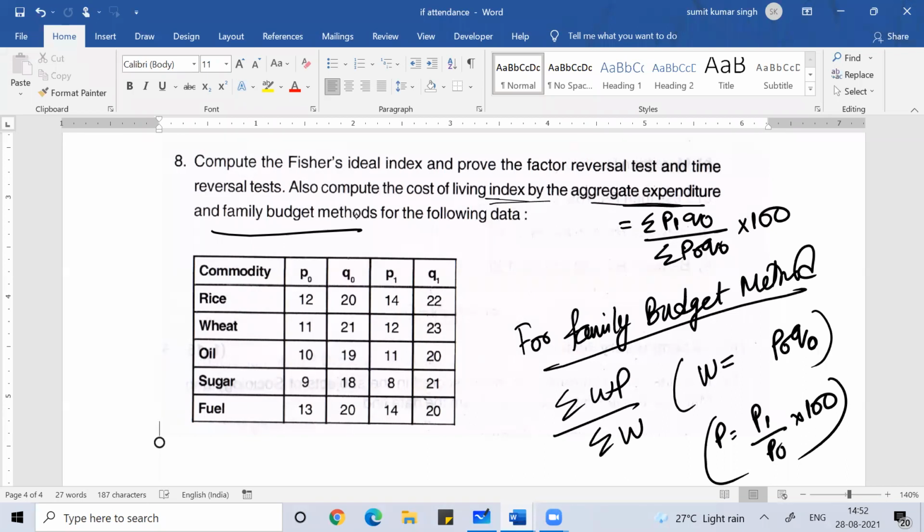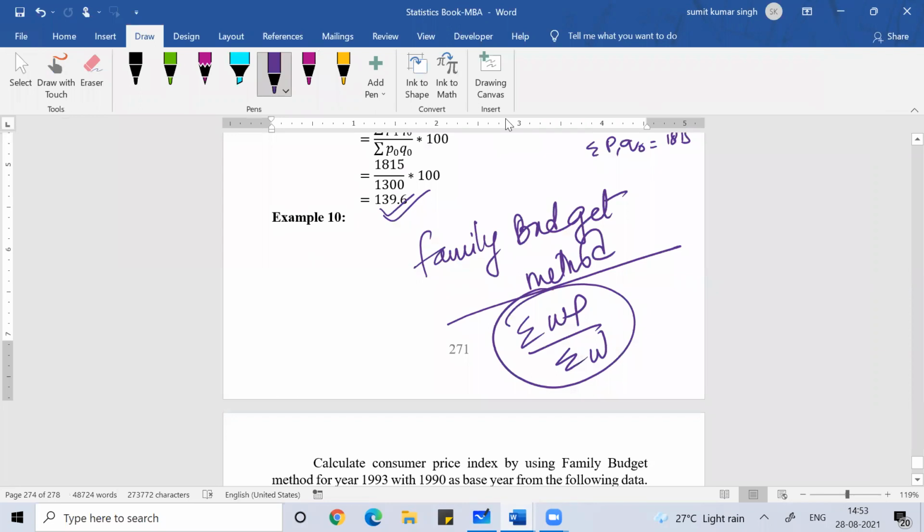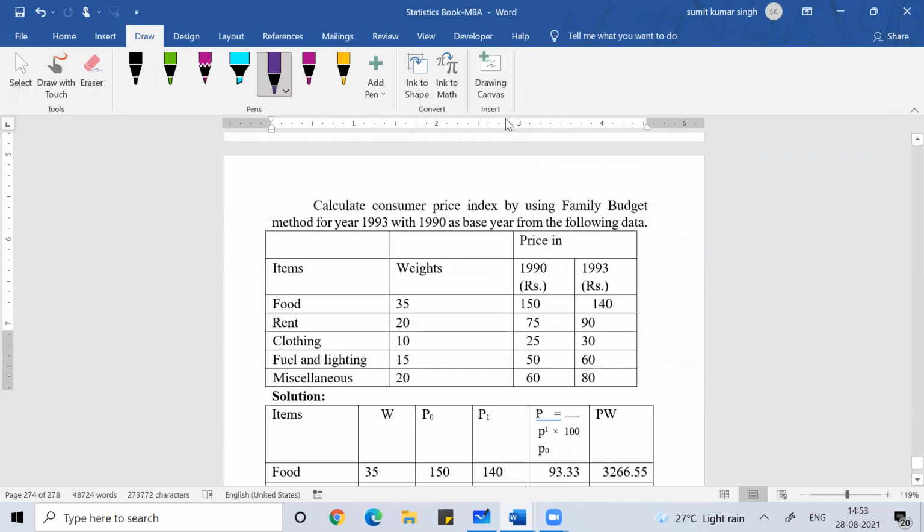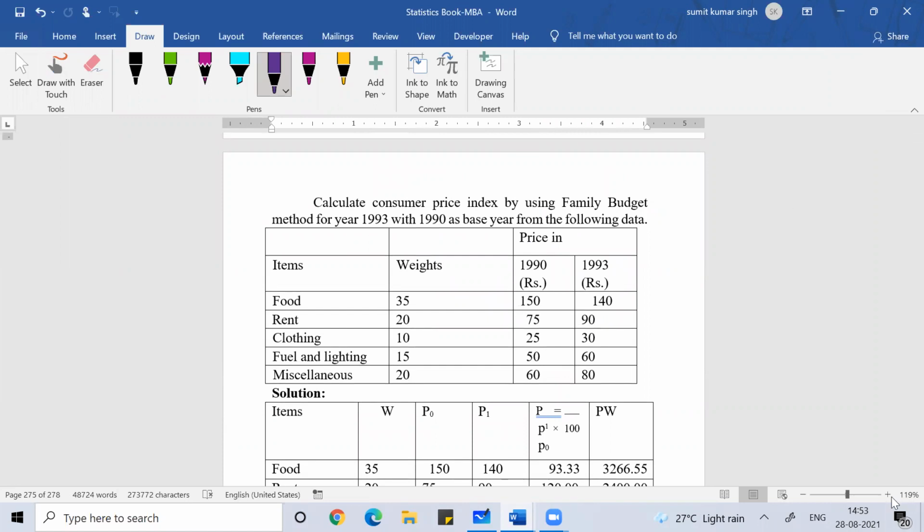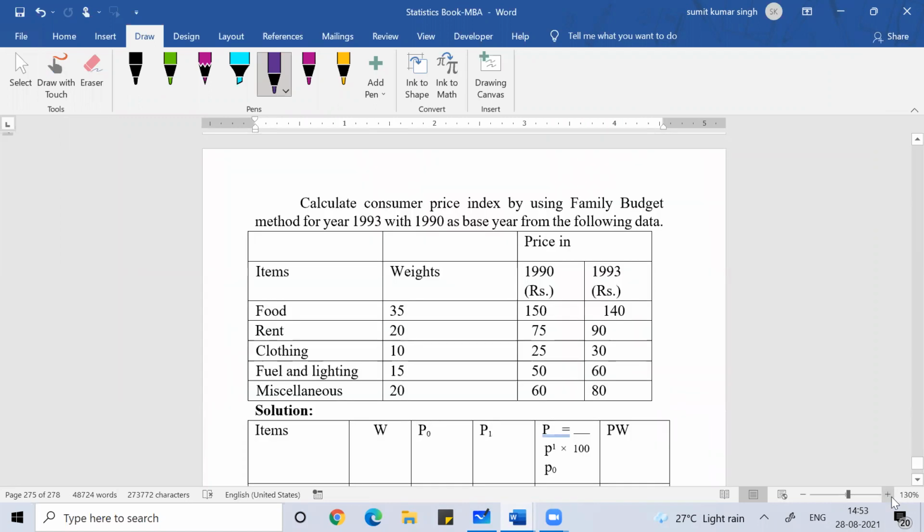Clear everyone? Anyone any doubt? So if you see this question, calculate the consumer price index by using the family budget method, where the 1993 data will be your P1 and 1990 data will be your P naught.